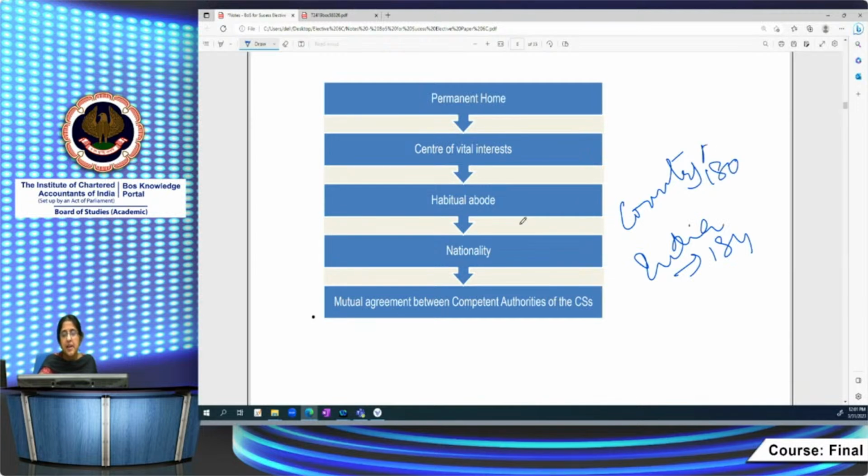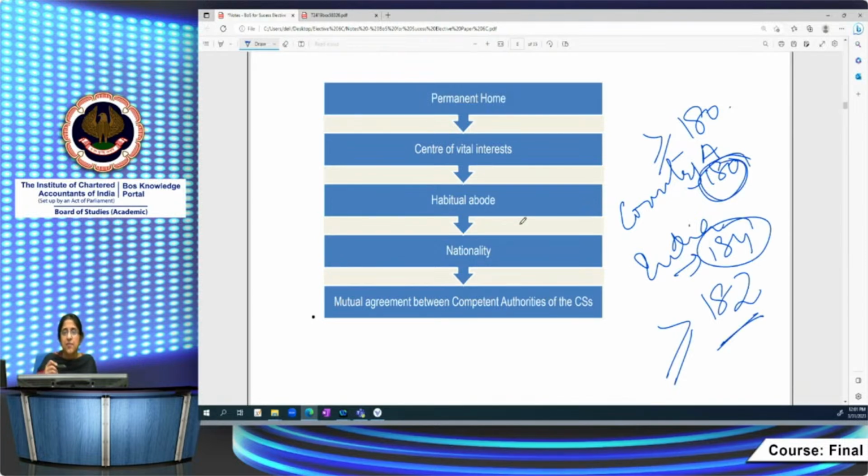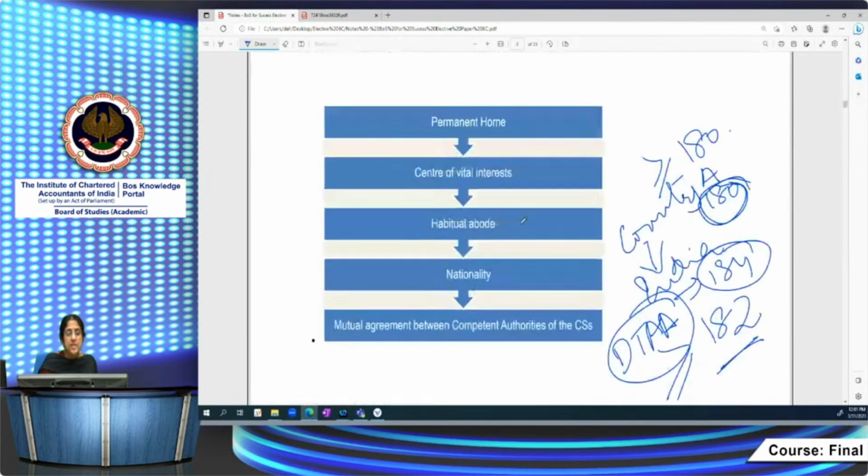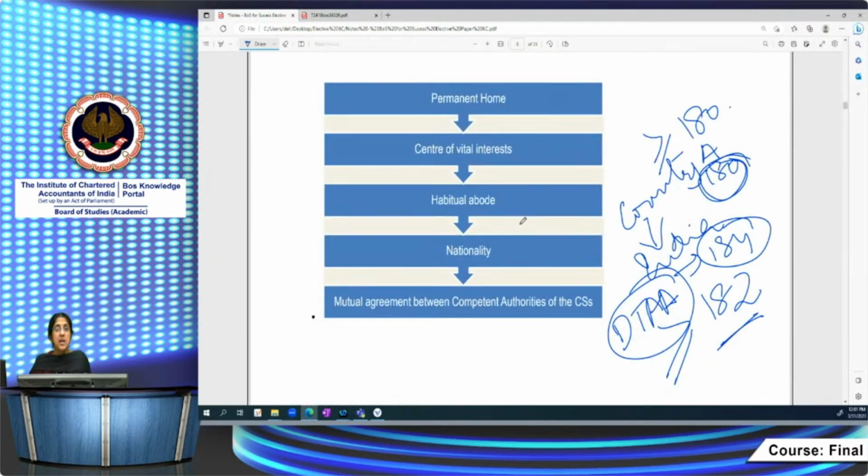He becomes a resident of country A if he stays there for 180 days or more. In India, it's 182 days or more, or the other condition. Now, suppose he stays in India for 184 days and in country A for 180 days, then he becomes a resident of both countries. If there's a DTA between India and country A, Article 4 of the DTA is on determining residency. If you're a resident of both states, you have to see as per the DTA in which country you are a resident.